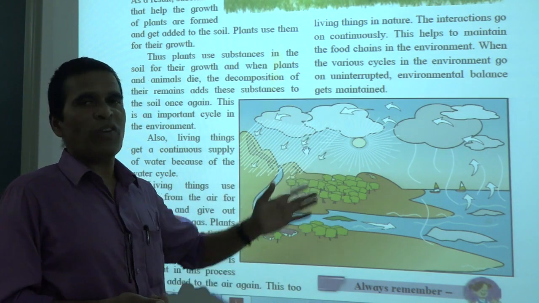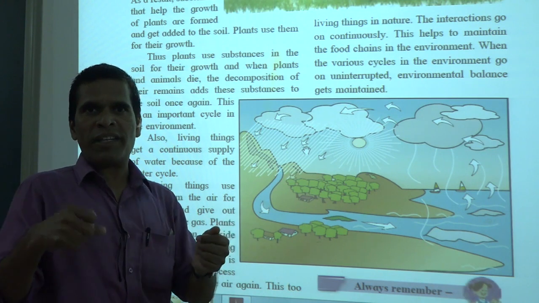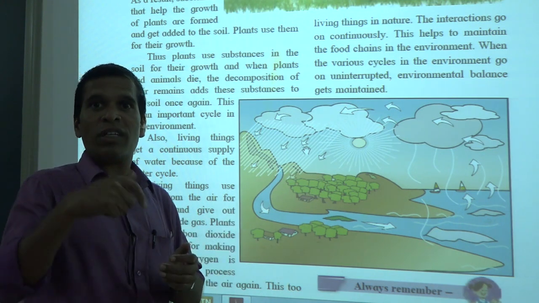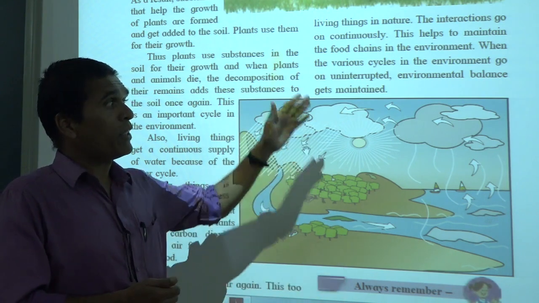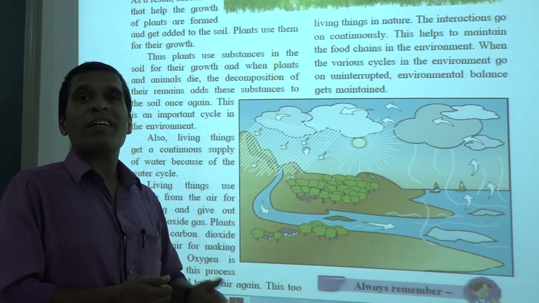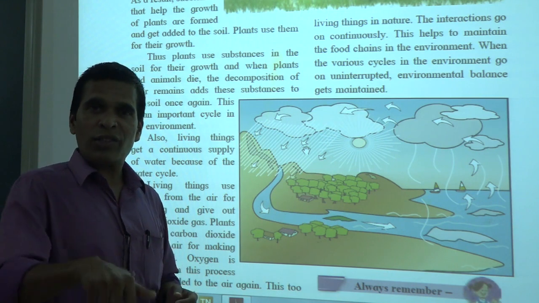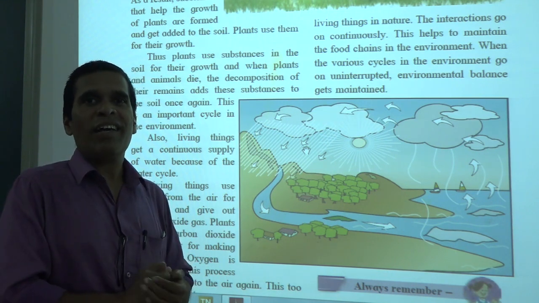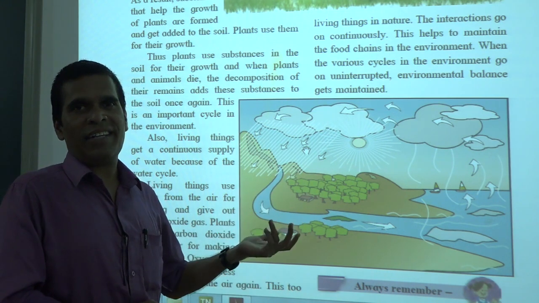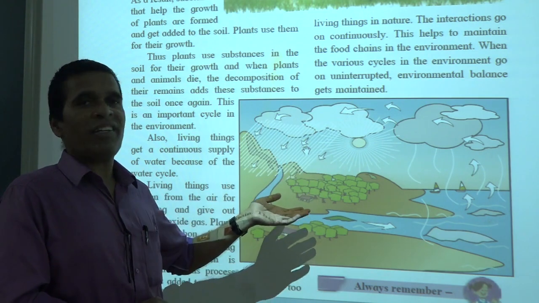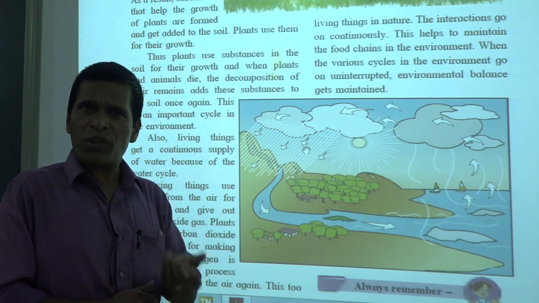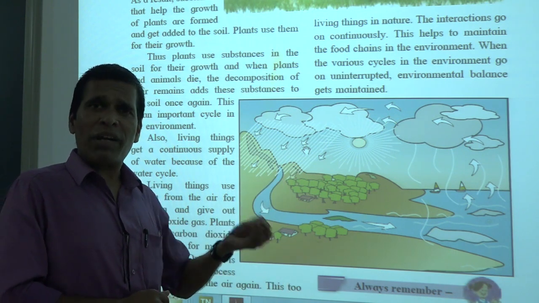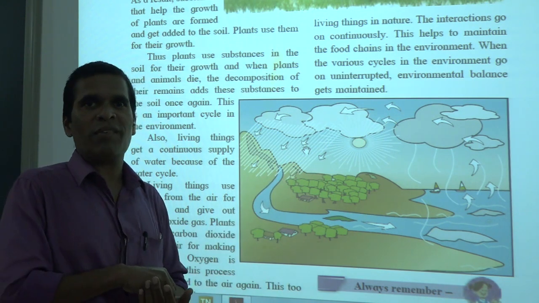Suppose in a field you spray pesticide or insecticide on the crops. While you spray, the pesticide also falls on the ground, in the soil, and the microorganisms in the soil may die. It means the natural ecosystem will be imbalanced. Soil has an ecosystem, and millions of types of microorganisms are present in the soil.